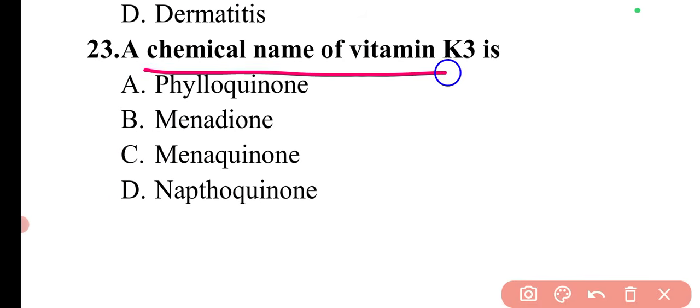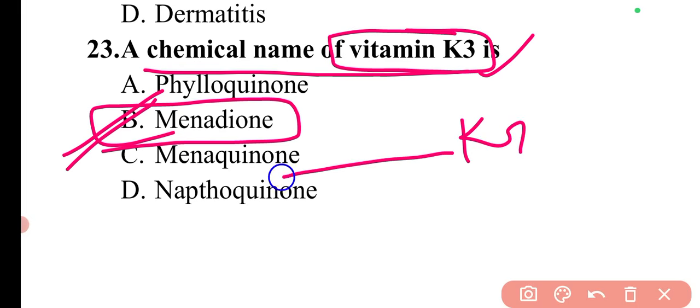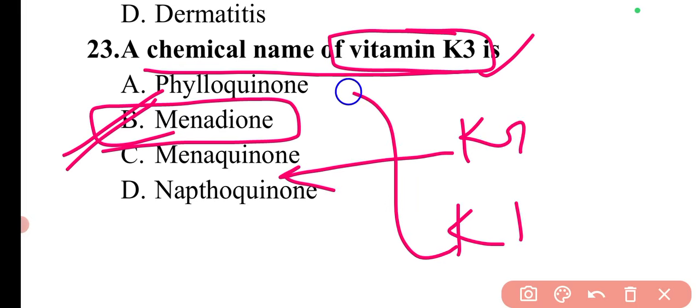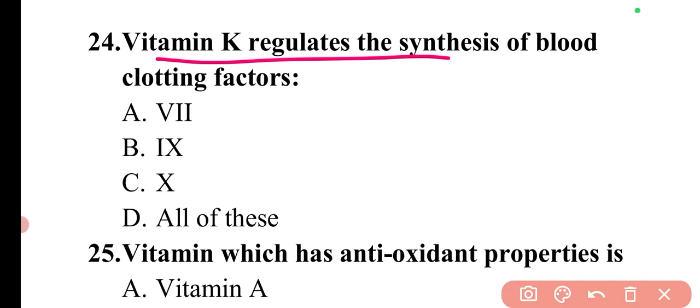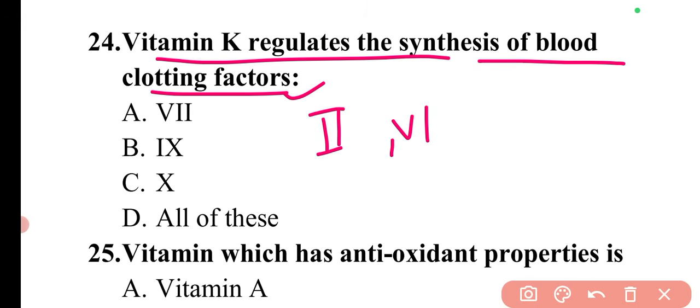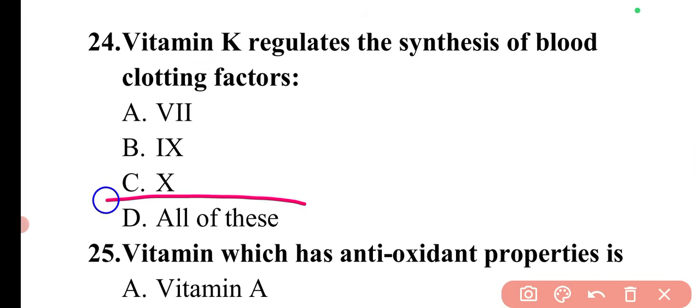Next question is, a chemical name of vitamin K3 is. I have explained this, what the chemical name of vitamin K3 is. Vitamin K3 is menadione. So here option B is correct. And vitamin K2 is menaquinone, vitamin K1 is phylloquinone. Then next question is, vitamin K regulates the synthesis of blood clotting factors. Vitamin K regulates the synthesis of factor 2, factor 7, factor 9, and factor 10. I have explained this in the human anatomy part also. So here option D, all of these, will be the correct answer.